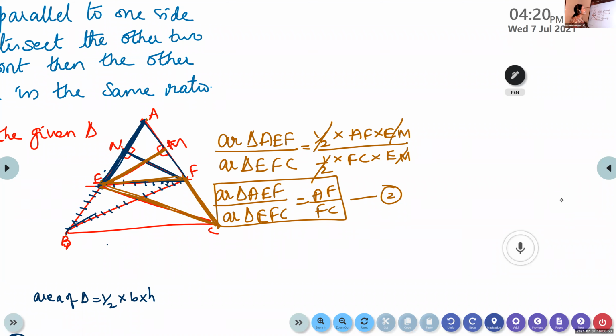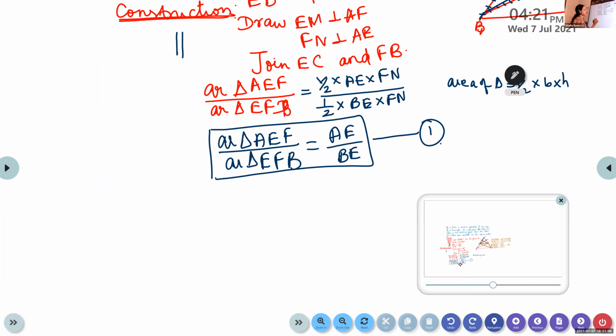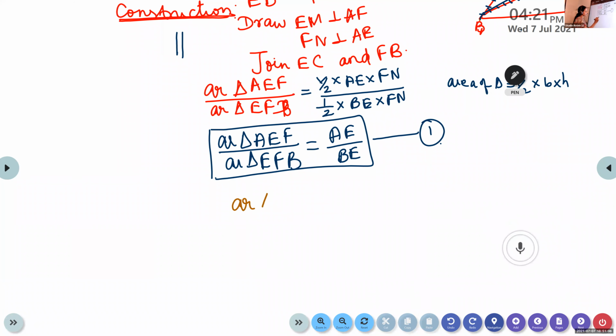So look at here. This is equation 1, and what is in equation 2? Children, read the second equation, Vishnu Priya. What is given in the second equation? Area of triangle AEF by EFC is equal to AF by FC. This is the second equation.